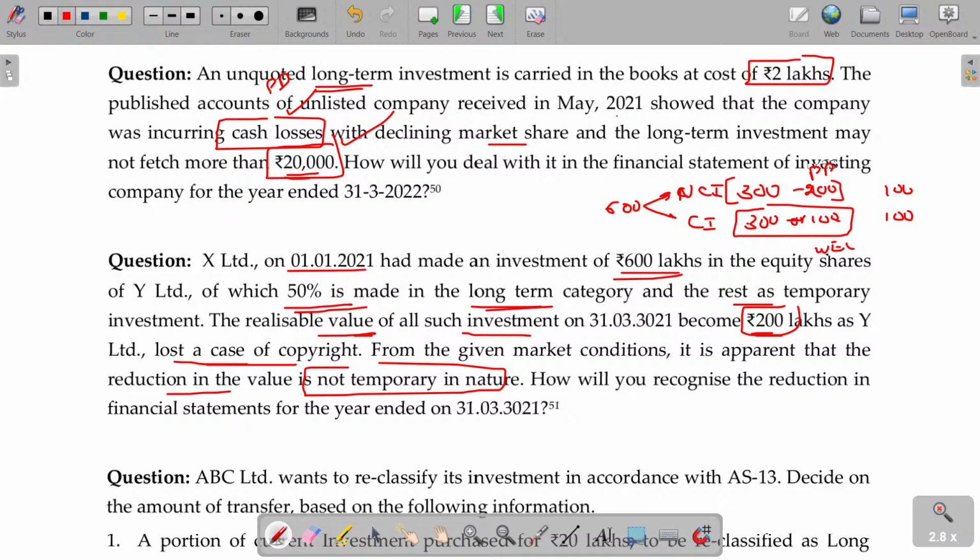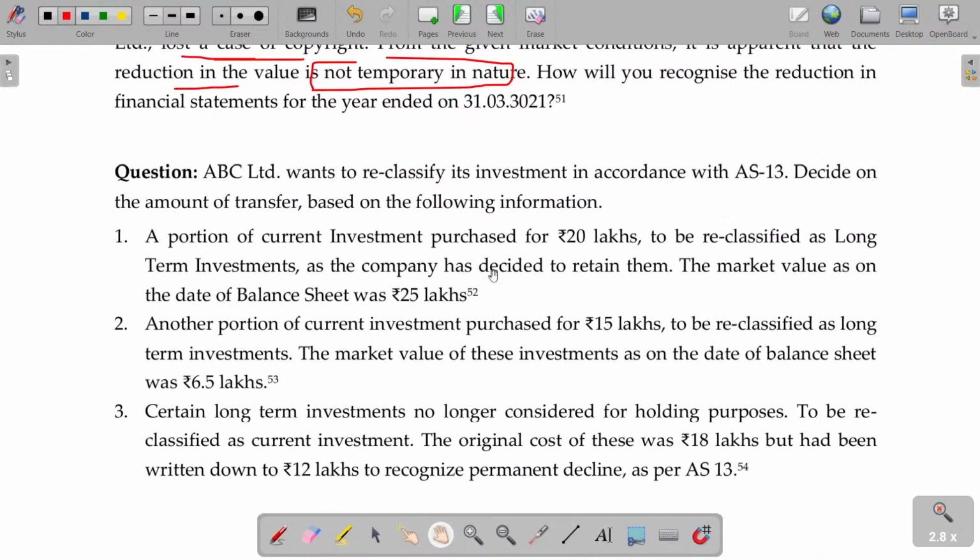In the first case, 300 minus permanent decline 200 rupees. In the second case, 300 but NRV being 100, between these two whichever is lower will be taken. Hope you'll be now able to understand, right? Next case.